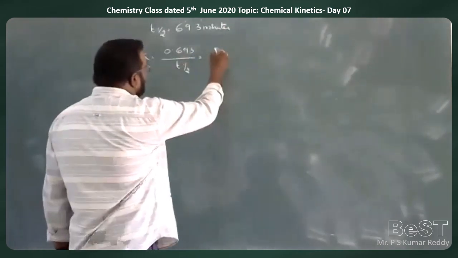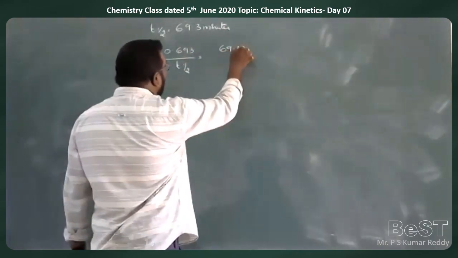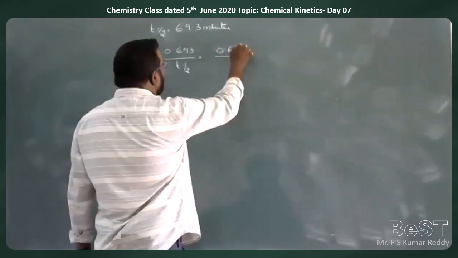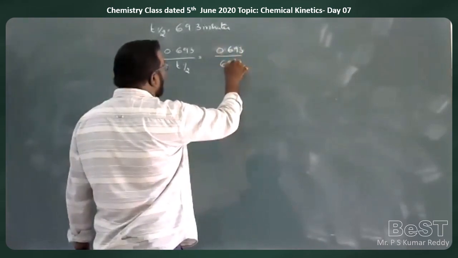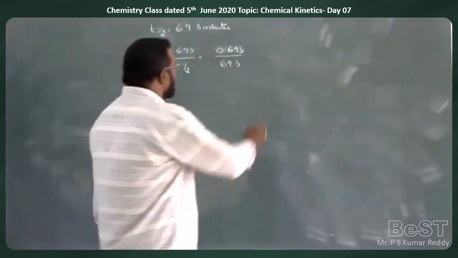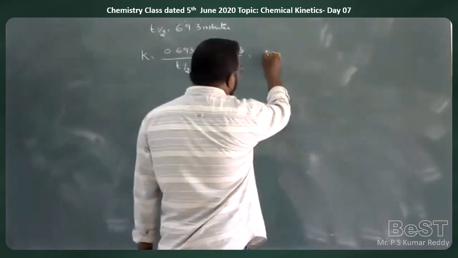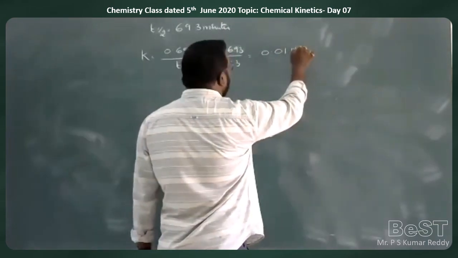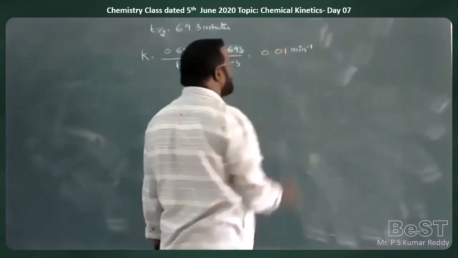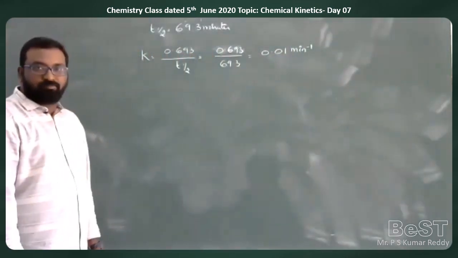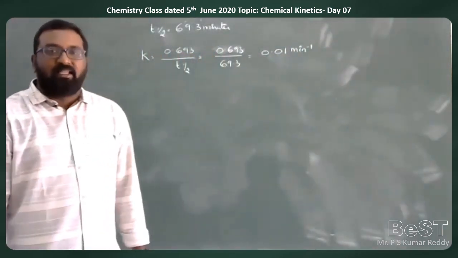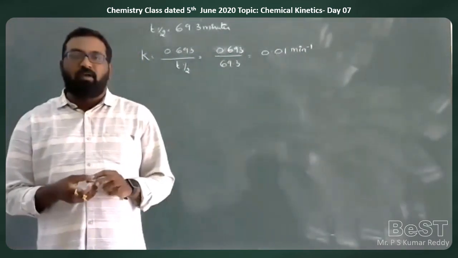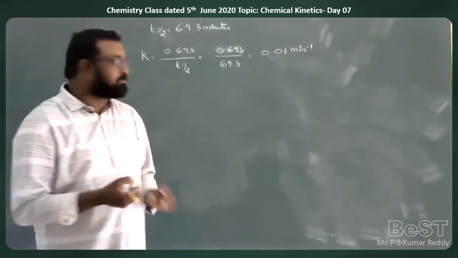That is equal to 0.693 by 69.3, which is equal to 0.01 minutes inverse. That is the K value. By using this, they are asking us to calculate the time taken for completion of 80% of the reaction.